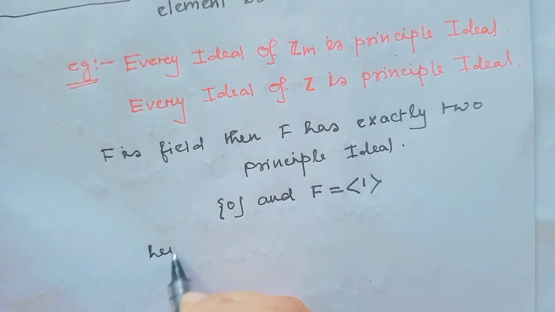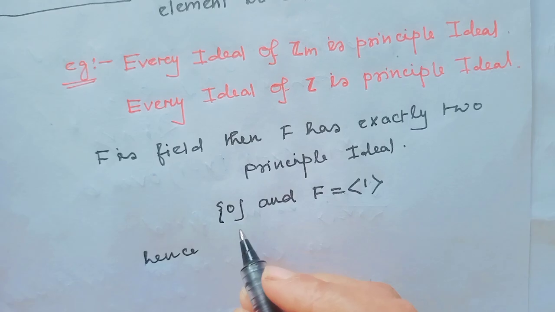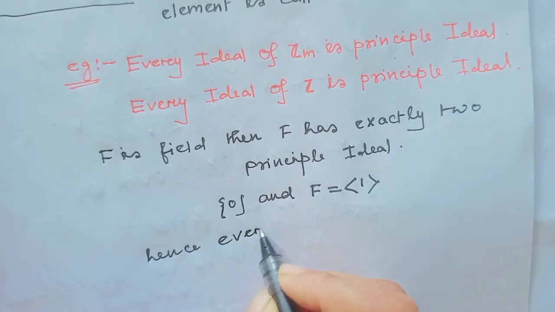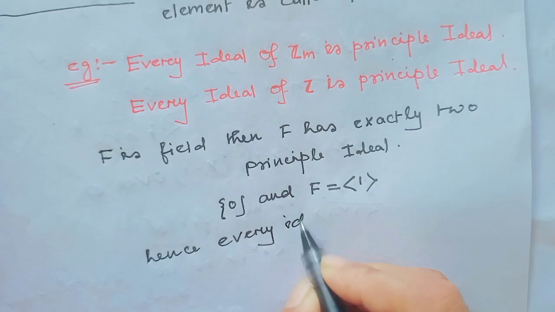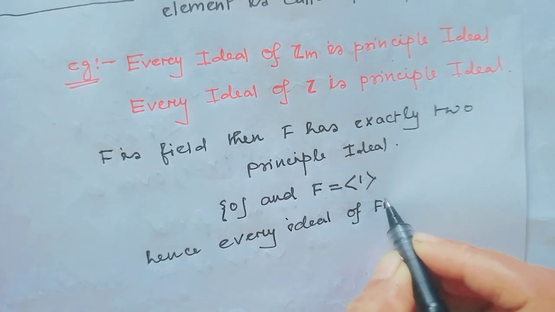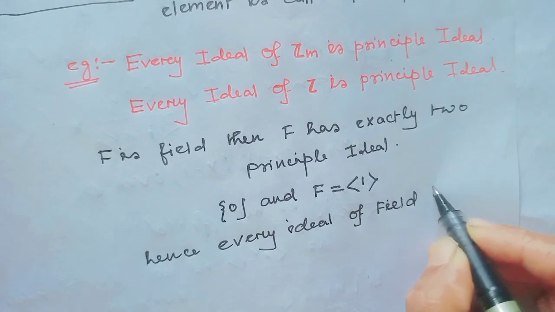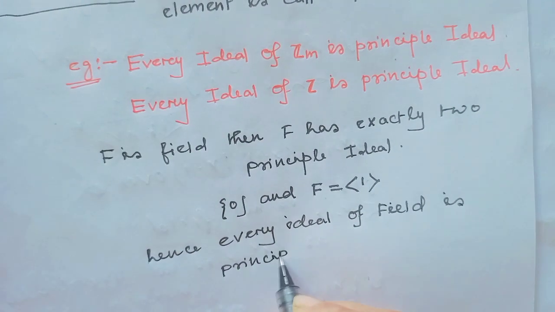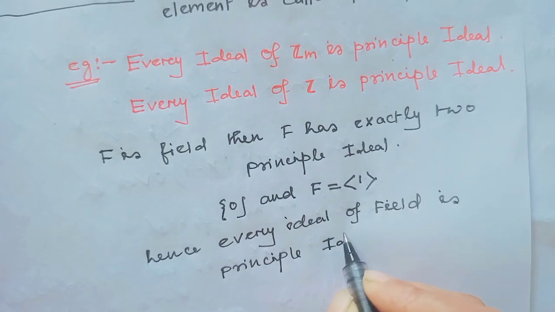Hence every ideal of a field is a principal ideal. Okay?